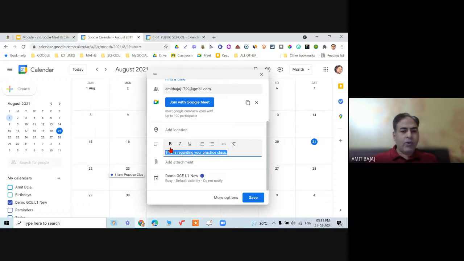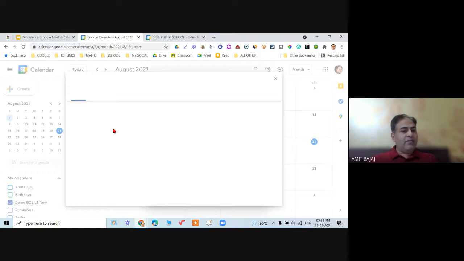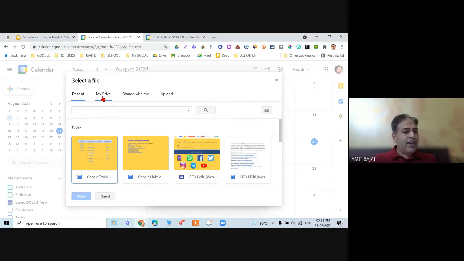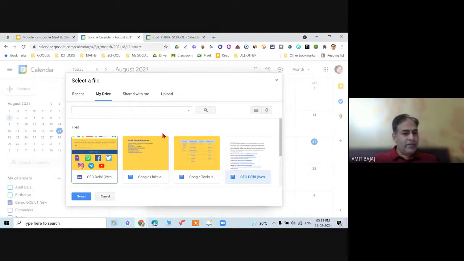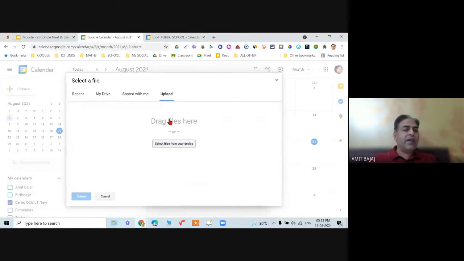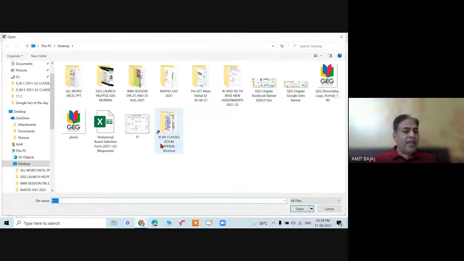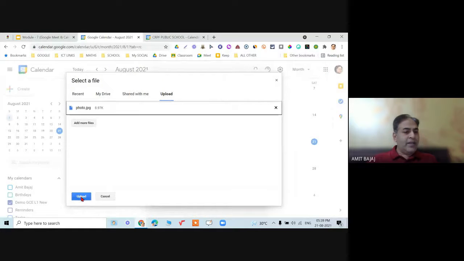I can make it bold, italic, lot many features. Links can be inserted. And this is important from examination point of view also. Add attachment. So when I click on add attachment, it will give me the option to choose the file from my drive or the recent files on which I was working. So I can select any of the files on which I was working, or I can go to my drive, right? Or even I can upload as a usual method. I can upload any file from the laptop and then click on upload.